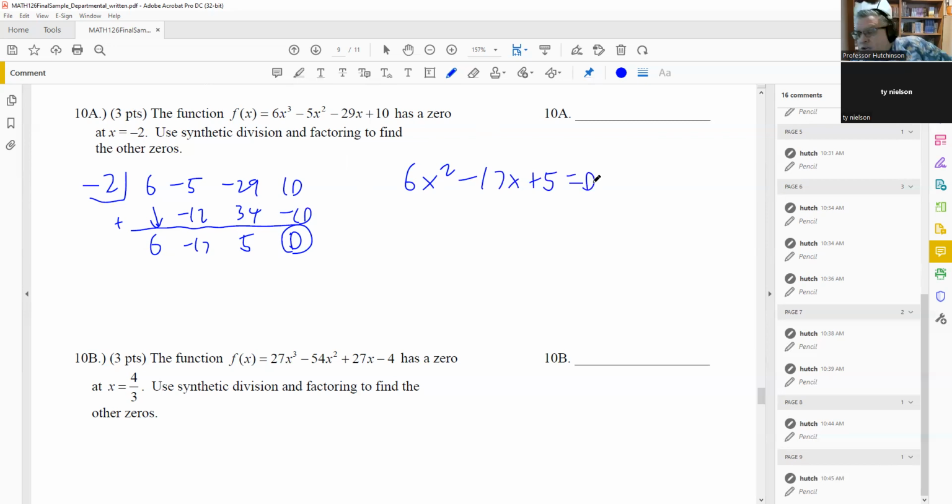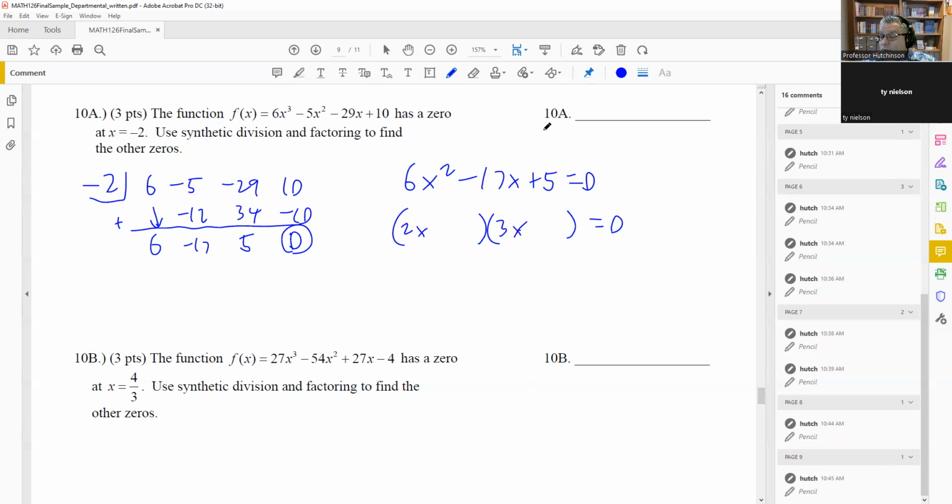Now, again, it's telling you specifically to use factoring here. So you want to do factoring on this step. You can factor by doing some of the methods we talked about earlier in class, like the bottoms-up method or the grouping method, or you can do it this way, which is a trial and error method. Okay, so for trial and error, you have like 2x and 3x here.